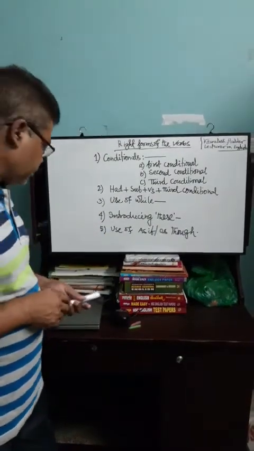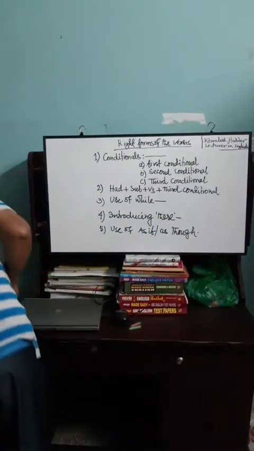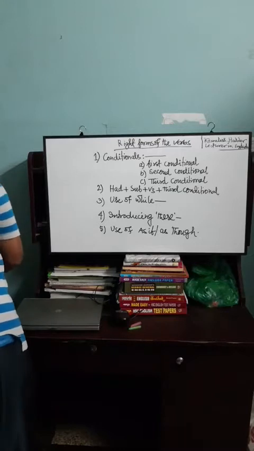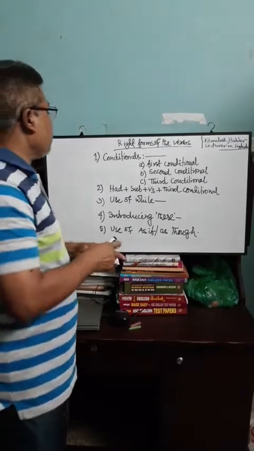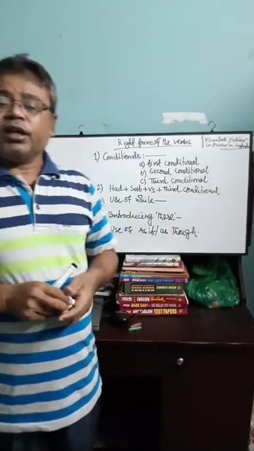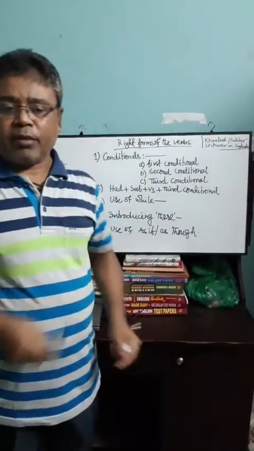Now come to our discussion. First of all, conditionals. There are 3 conditionals in English grammar.